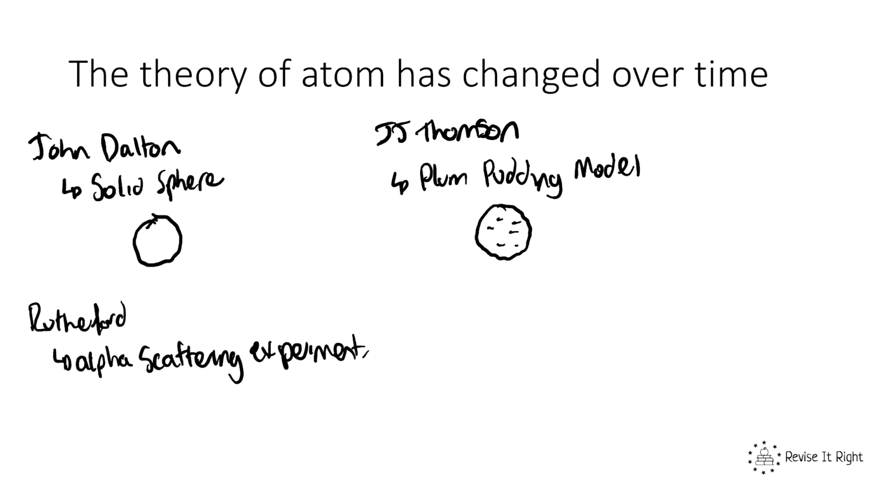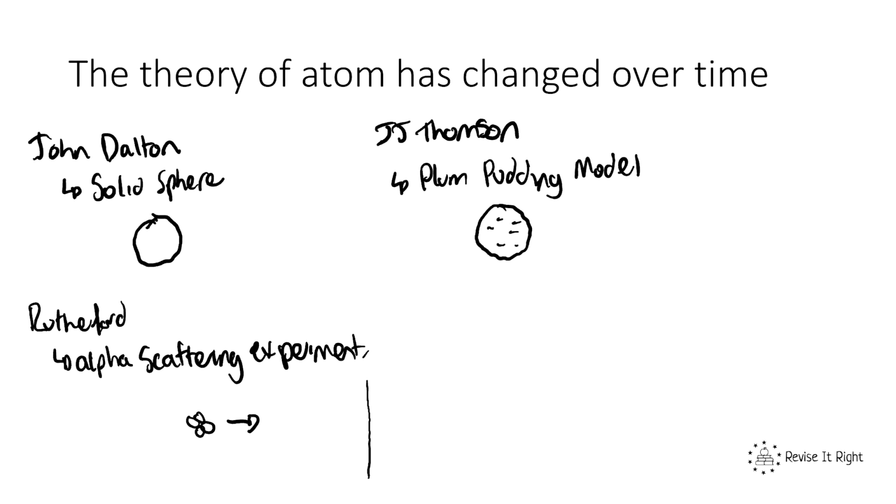So this is where they took a piece of gold, a very thin piece of gold foil, and they fired positively charged alpha particles at an extremely thin sheet of foil. Okay, so they had alpha particles, which is a helium nuclei, so essentially it's made up of 2 protons and 2 neutrons, and they fired these particles at the very thin piece of gold foil.